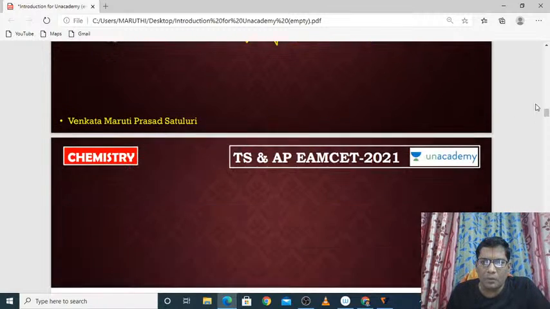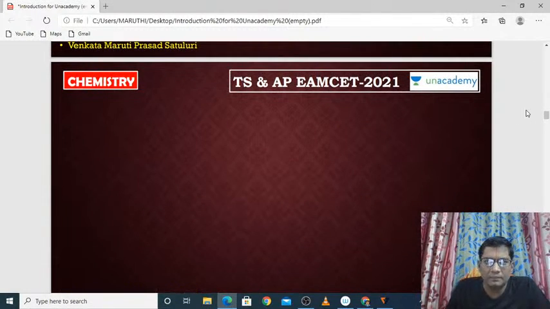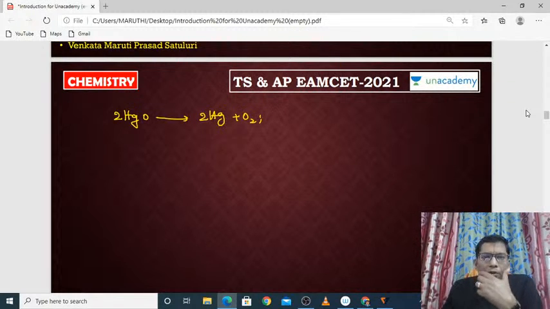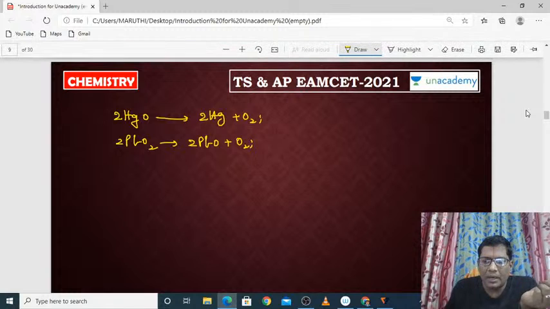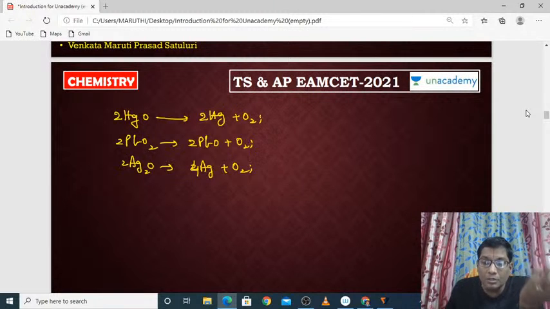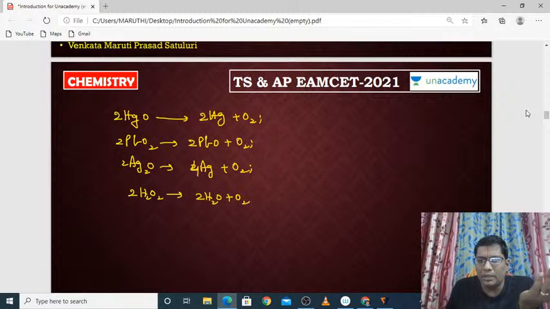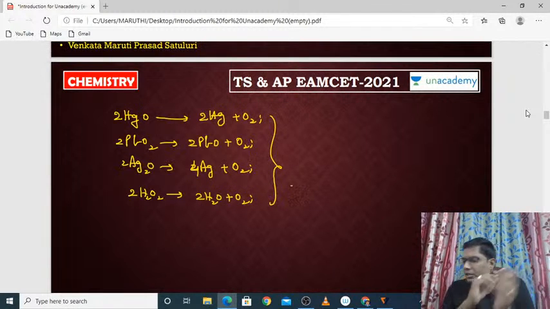Or otherwise, one more important technique is that you can obtain oxygen from its respective oxides. Heat the oxides: mercurous oxide produces oxygen with mercury, and from lead oxide you can also get oxygen, and from silver oxide also you can get oxygen. From hydrogen peroxide also you will get oxygen. So you can prepare oxygen in so many methods.